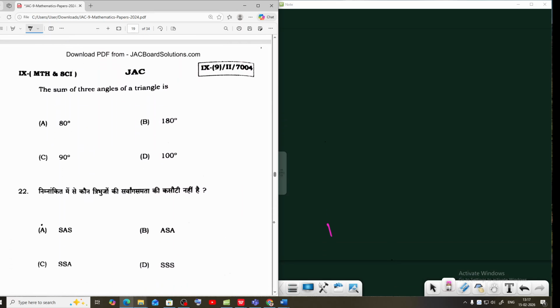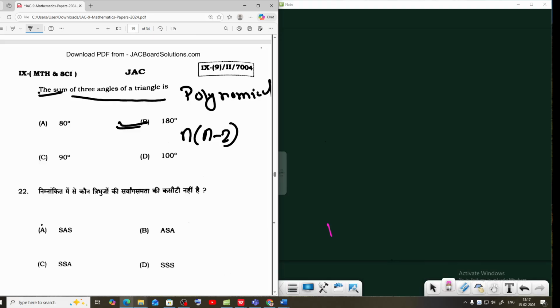Sum of the three angles of a triangle. This is a very easy question. The sum of the three angles of a triangle is 180 degrees. For a polygon, the sum of the angles is n minus 2 into 180 degrees.